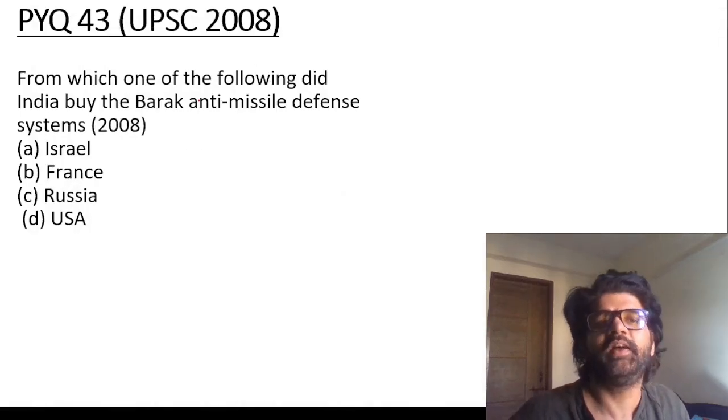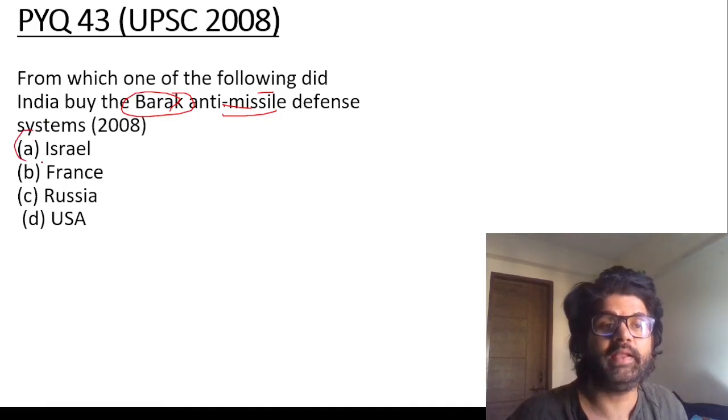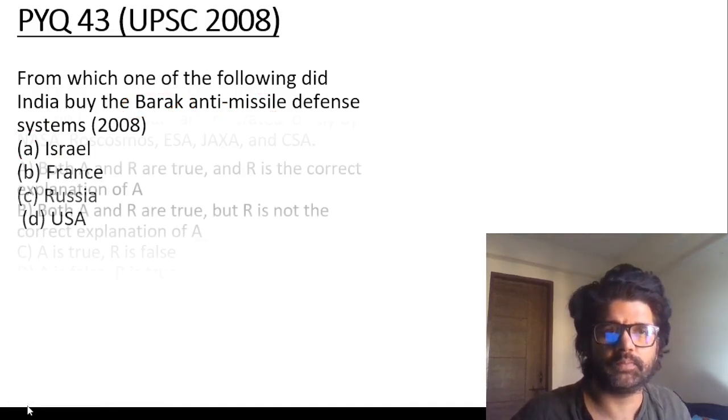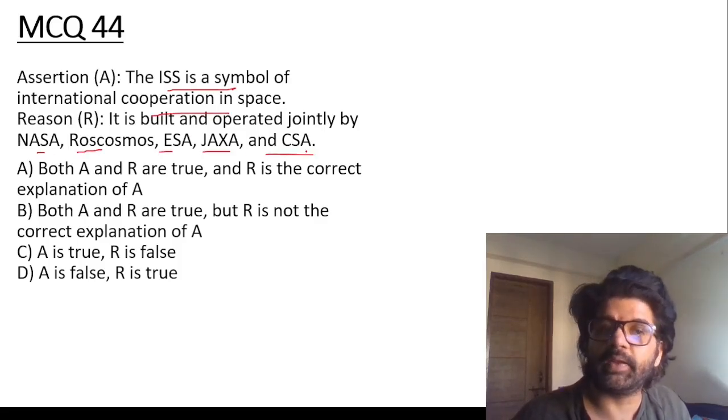42nd question, 43rd. Again, a static question out of nowhere. Barak anti-missile, India has bought from Israel. Whoa, guys, grow up. 44. ISS is a symbol of international cooperation in peace. NASA, Russia, European Space Agency, Japan, Canada, all of them. So yes, both A and R are true. R is the correct explanation.